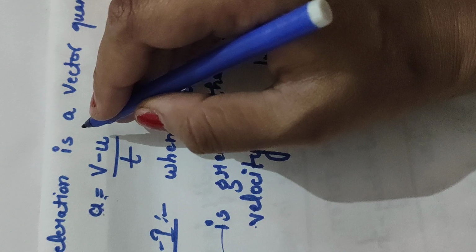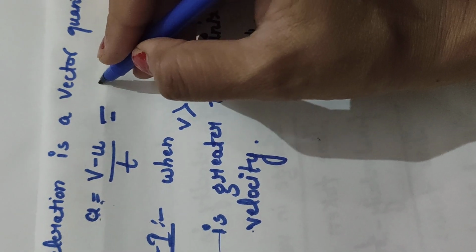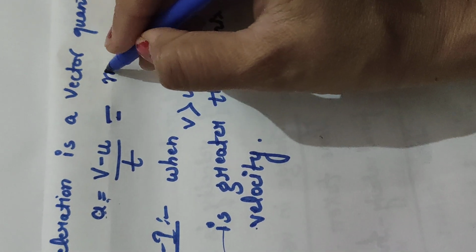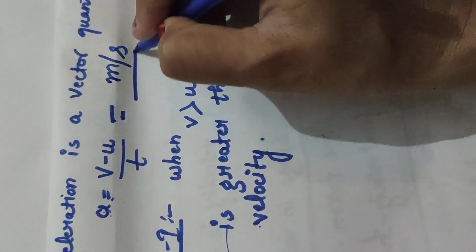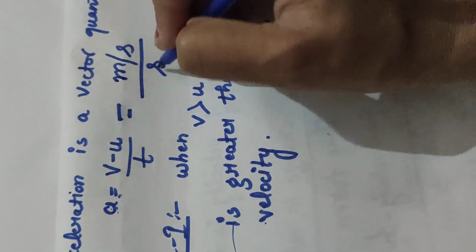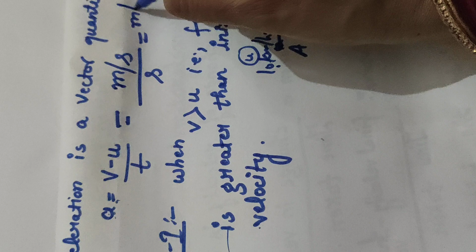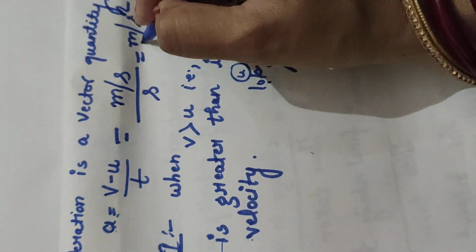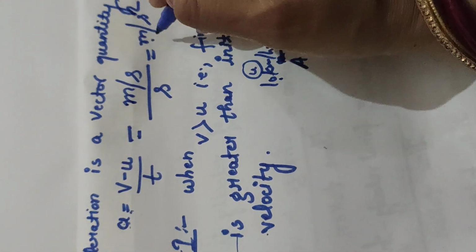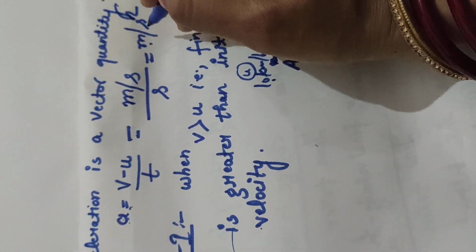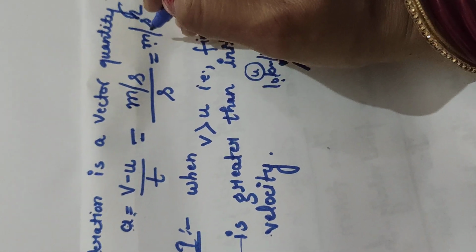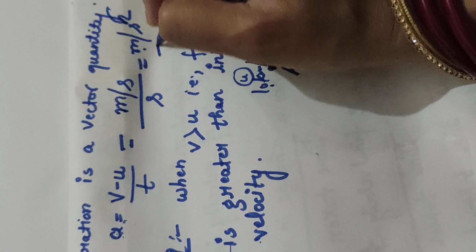This is change in velocity, and the unit of velocity is meter per second, divided by time. The unit of time is also second, so it is meter per second square. Meter is for length, meter per second square.